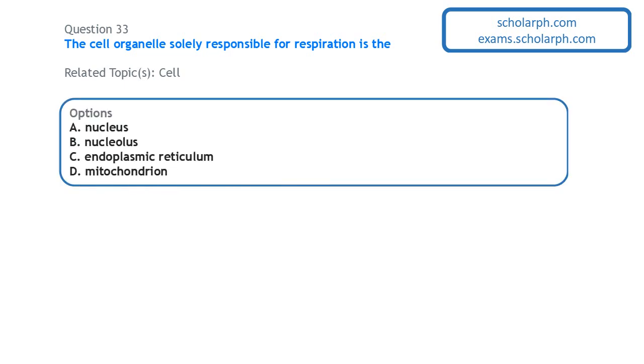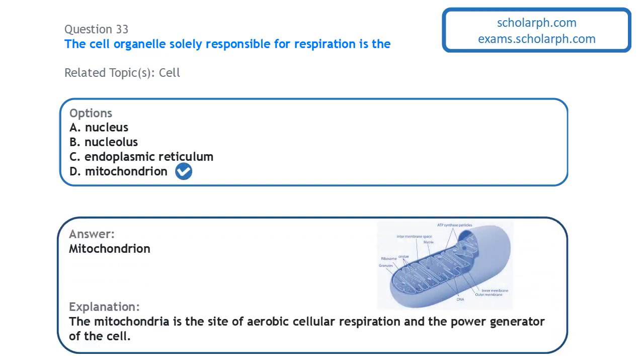Next question on cell: the cell organelle responsible solely for respiration is the mitochondria, which is the powerhouse of the cell. It is the site of aerobic cellular respiration. Anaerobic cellular respiration occurs in the cytoplasm, but the main site for aerobic cellular respiration is the mitochondria, and that is where the greatest amount of energy is generated.